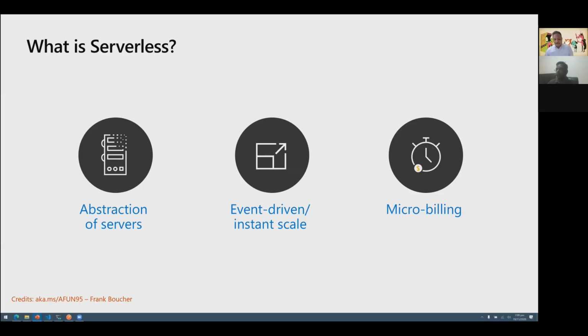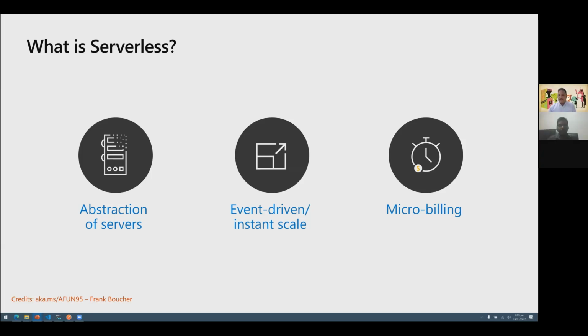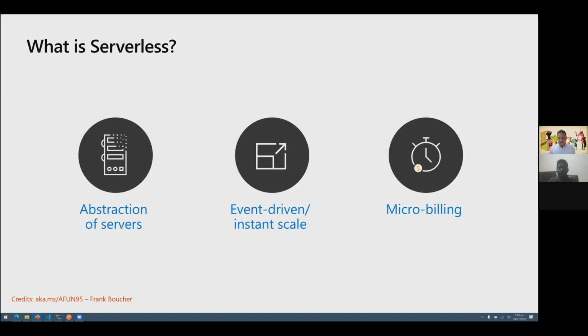Most probably we would have even done the sizing, assuming that we would be reaching a certain scale, let's say 6 months or 1 year down the line. And when actual processing started, we would have realized that the actual compute that is being used may be just 10% of what we estimated. So in terms of right sizing and also the billing, that is where we also get this benefit of micro billing. So we pay only for the compute for the duration where we are using the serverless compute capabilities.